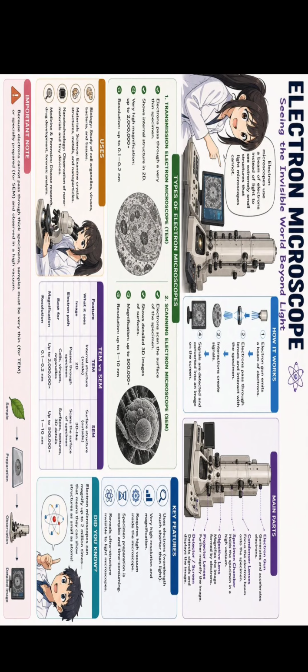They used electromagnets for magnification and electrons for illumination. It uses very high voltage electricity and helps to observe subcellular structures.